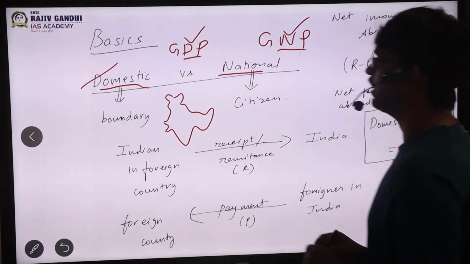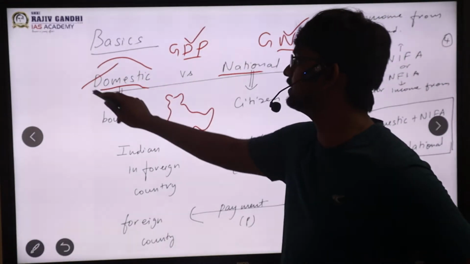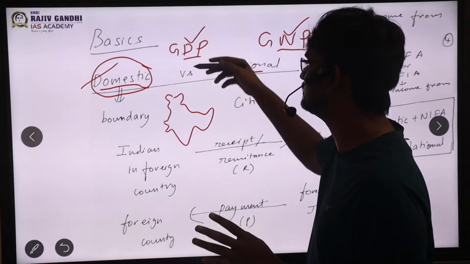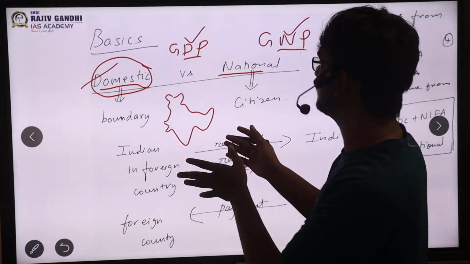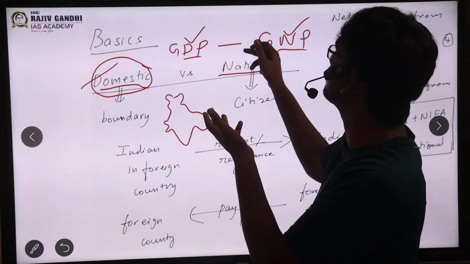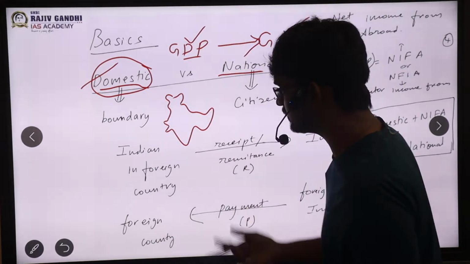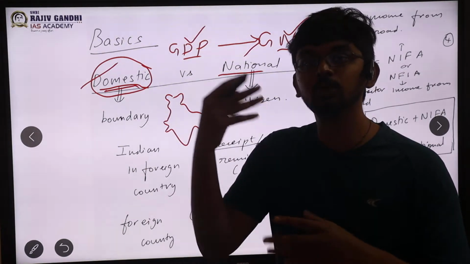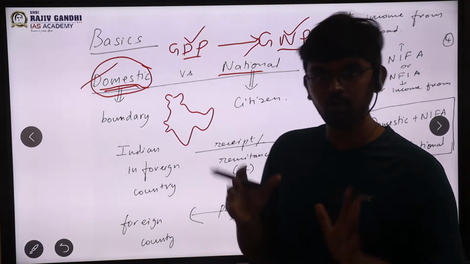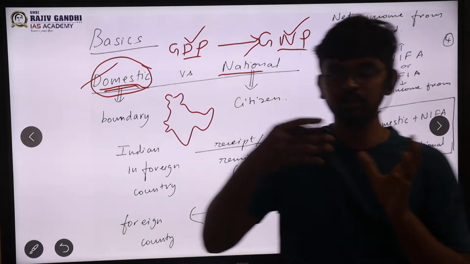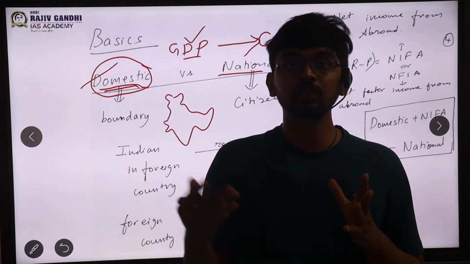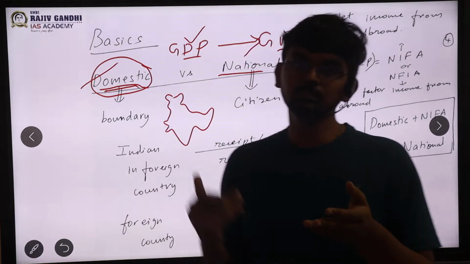So first, I have a domestic income or domestic GDP. Let's take the example of GDP itself. I have a gross domestic product and I want to move to gross national product, sir. So from domestic, what should I add and what should I remove? We already know there are NRIs, for example an IT sector employee in a foreign country who is earning and will be sending back some remittance, sir.